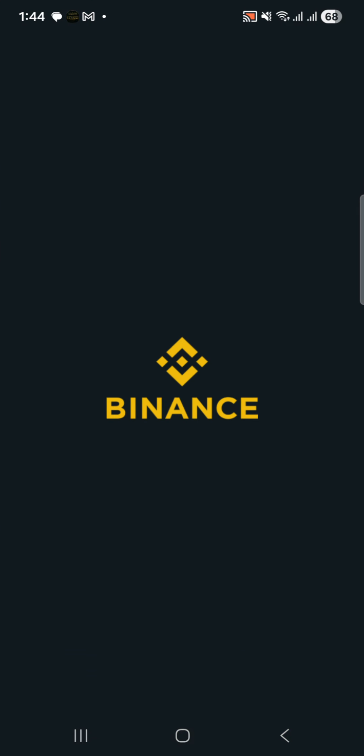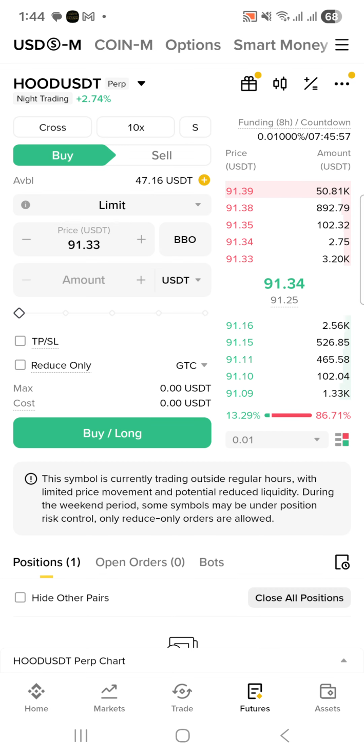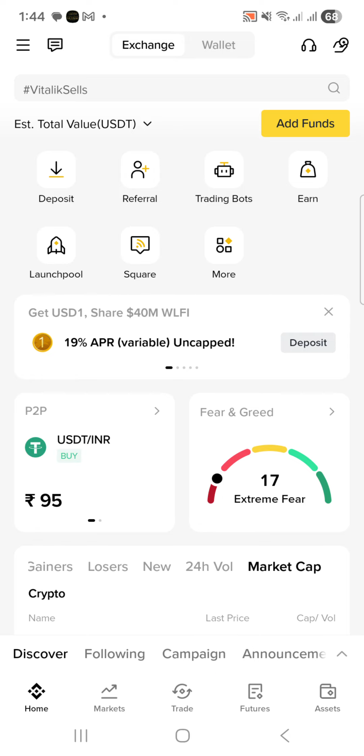It's as simple as trading cryptocurrency on Binance. We already know how easy it is to trade cryptocurrency on Binance. Now you can also trade stocks and important assets on Binance. So it's time to expand beyond cryptocurrency and trade stocks and these traditional assets on Binance to amplify your gains.